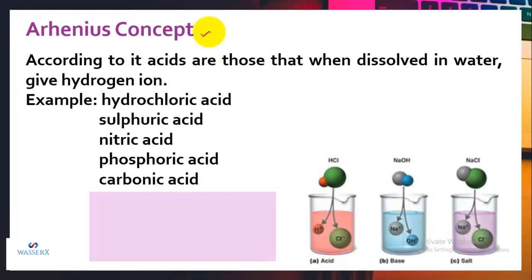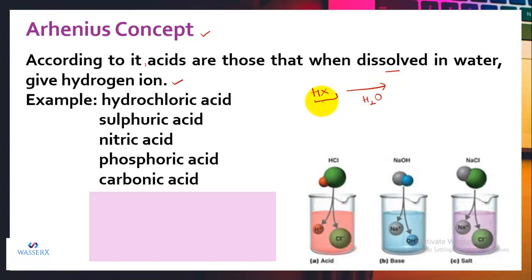According to Arrhenius, all the substances which when dissolved in water give hydrogen ions are regarded as acids. He said, suppose I have a substance, let's say HX, and I dissolve this HX in water.